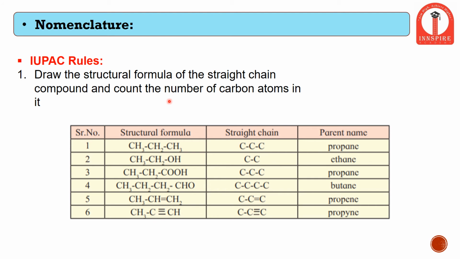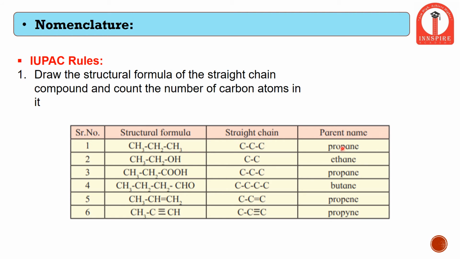First is to draw the structure of the compound. Let us take a simple compound like ethane. The starting letters tell you the number of carbon atoms, which is ETH. Eth means 2 carbon atoms. Prop means 3 carbon atoms.